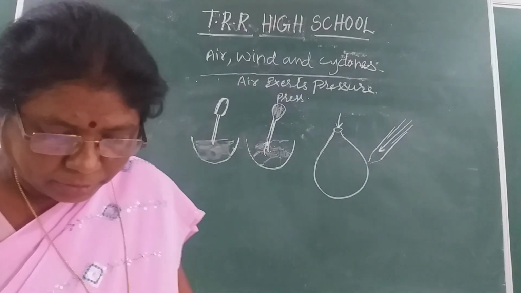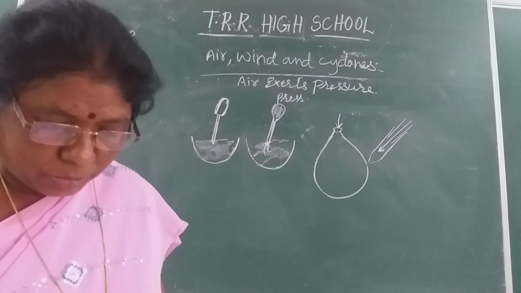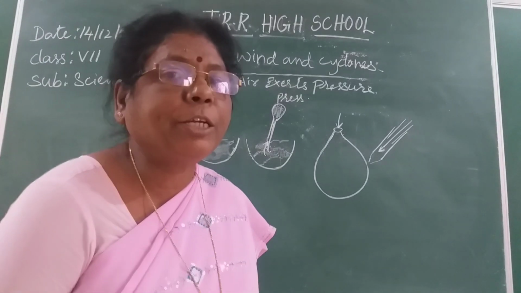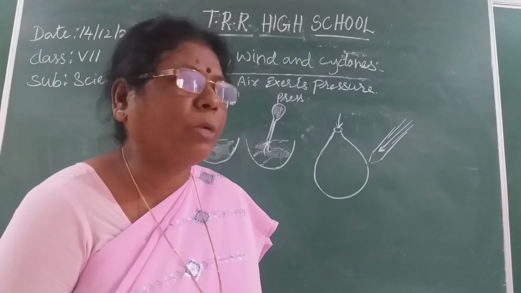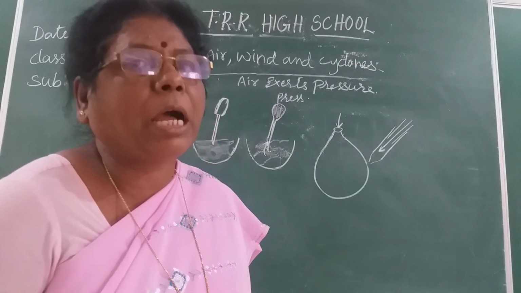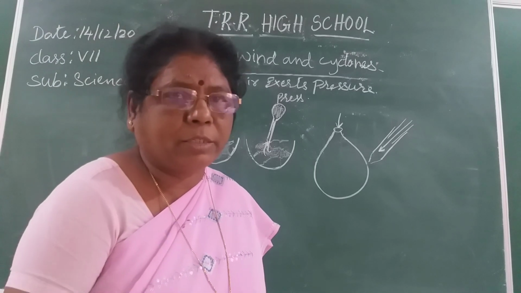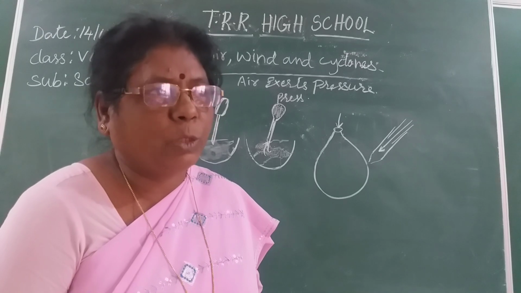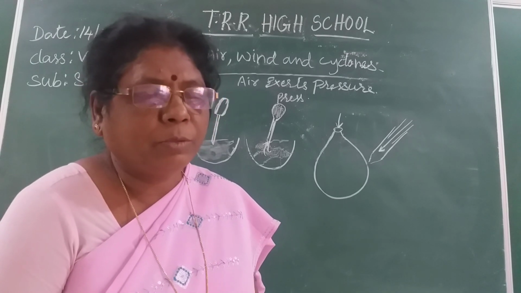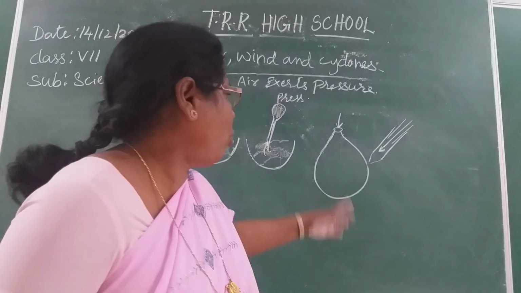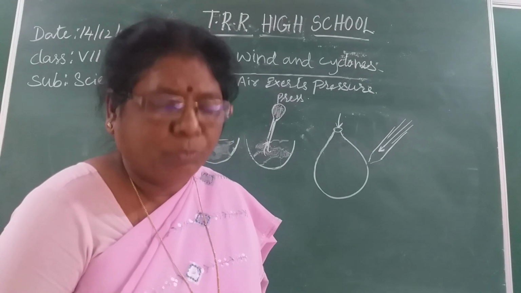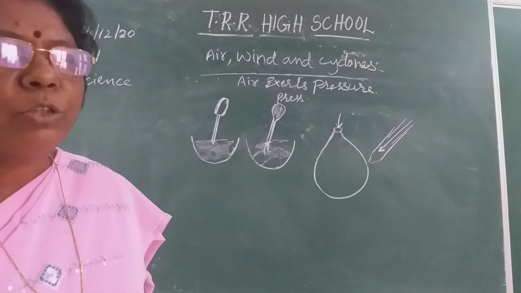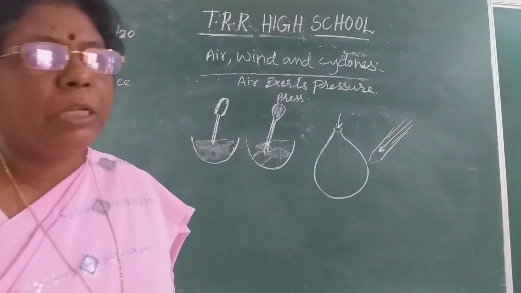So what you understand by this is that air exerts pressure. Other examples where air exerts pressure, write down. Cycle tubes, car and truck tubes, all vehicle tubes work on the principle of air pressure only. The football is filled with air, and I gave you the balloon example also. So these are the examples where air exerts pressure, and you can write many more.